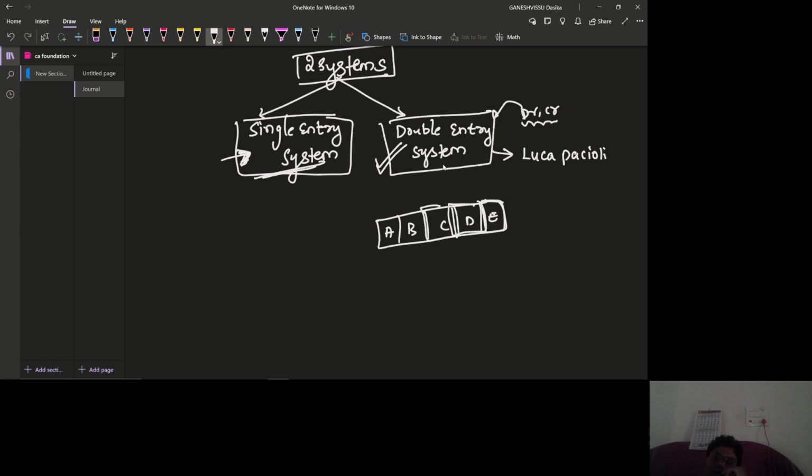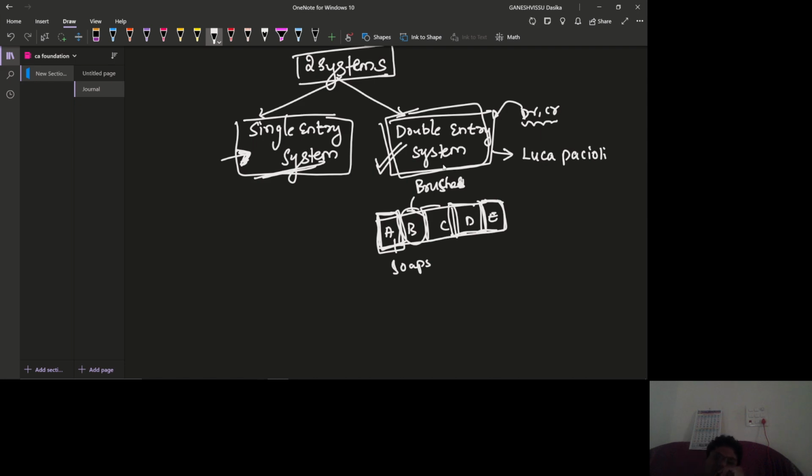For example, A is going to sell soaps, B is going to sell toothbrushes, etc. For every business unit, if we are required to calculate the profit, then the double entry system of accounting is somewhat better.